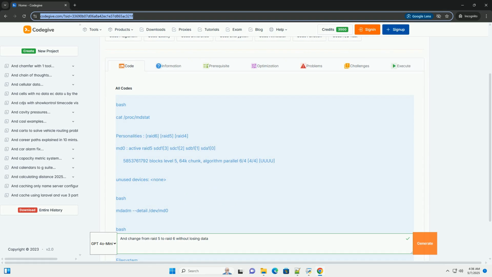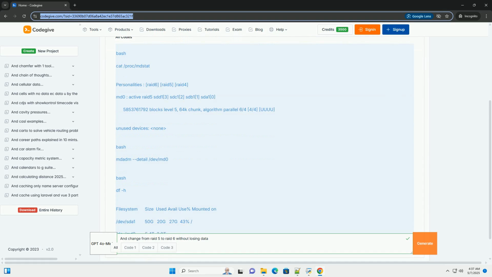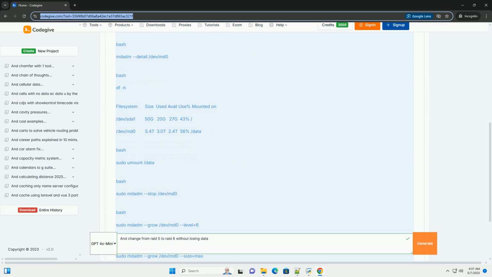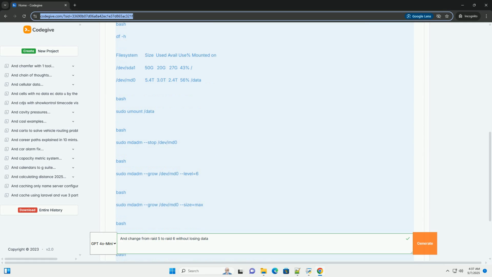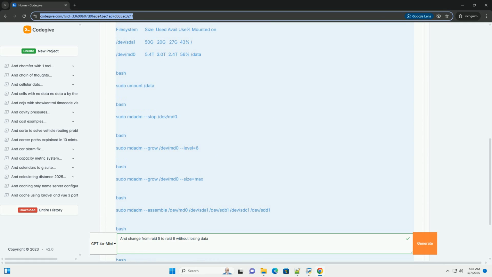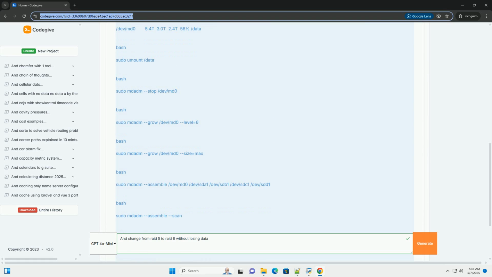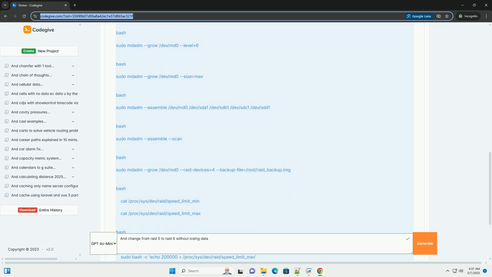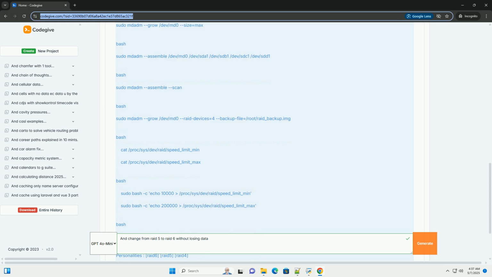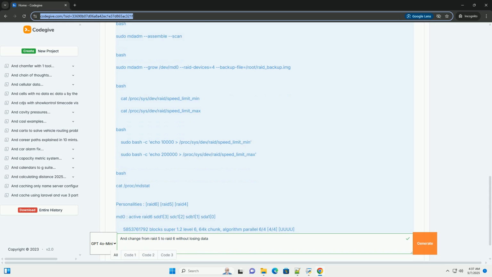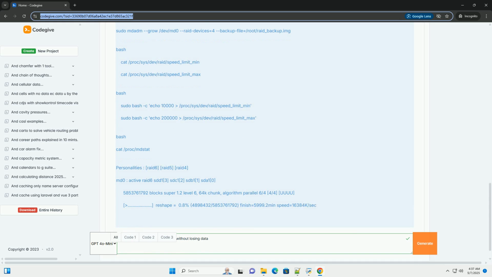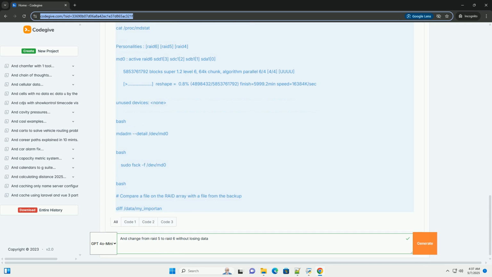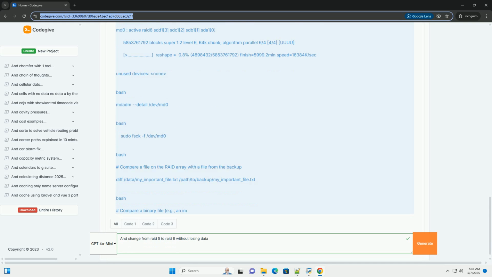Migrating from RAID 5 to RAID 6 without data loss, a comprehensive guide. Disclaimer: While this guide outlines the process of migrating from RAID 5 to RAID 6 without data loss, it's a complex operation. Data loss is always possible when making changes to RAID configurations. A complete backup is absolutely mandatory before attempting this migration. If you aren't comfortable with command line tools, RAID management, and the potential for disaster, consider hiring a professional.